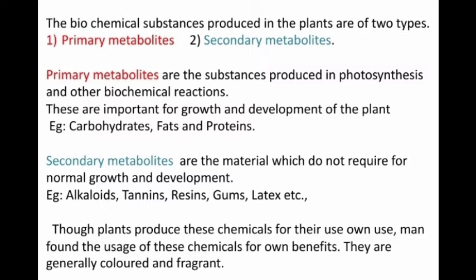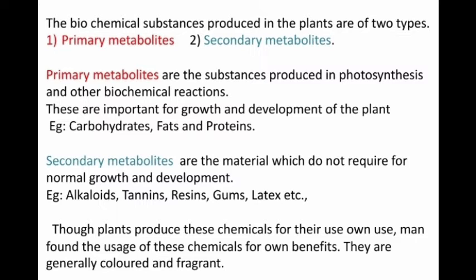Biochemical substances produced in the plants are of two types. Those biochemical substances are called primary metabolites and secondary metabolites. So what is meant by metabolite? First of all, a metabolite is a biochemical substance that is produced during the metabolism of a living organism. In plants, there are two types of metabolites, primary metabolites and secondary metabolites. Primary metabolites are the substances produced in photosynthesis and other biochemical reactions.